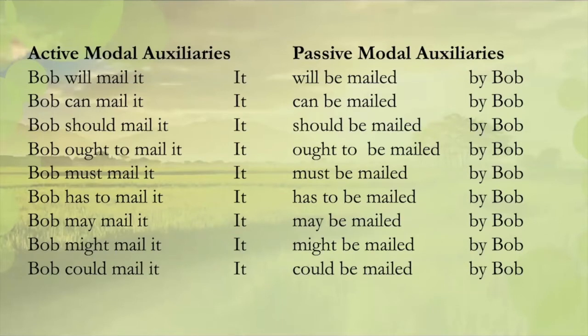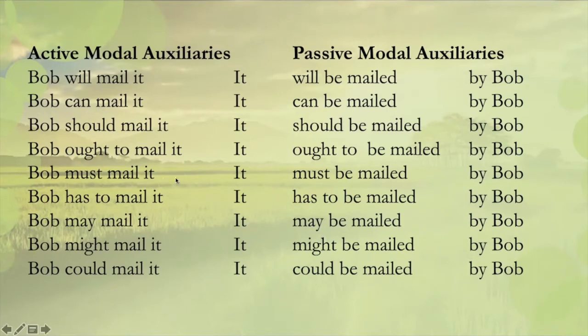For example, Bob will mail it, and the passive form would be it will be mailed by Bob. The active form is Bob can mail it. The passive form is it can be mailed by Bob. Bob should mail it. The passive form is it should be mailed by Bob. Bob ought to mail it. The passive form would be it ought to be mailed by Bob.